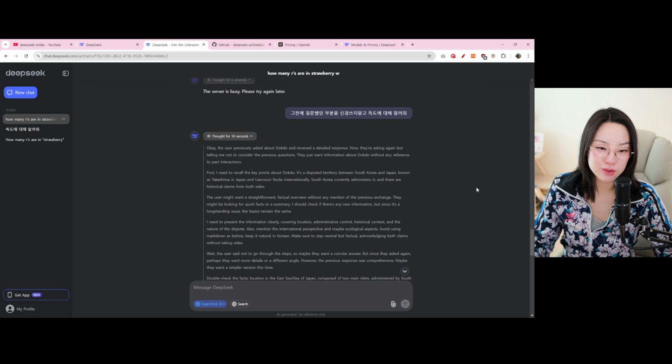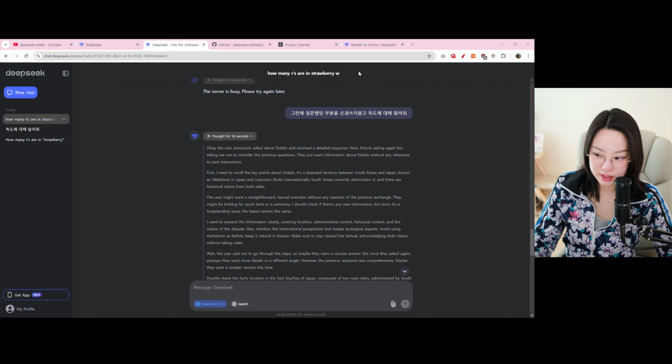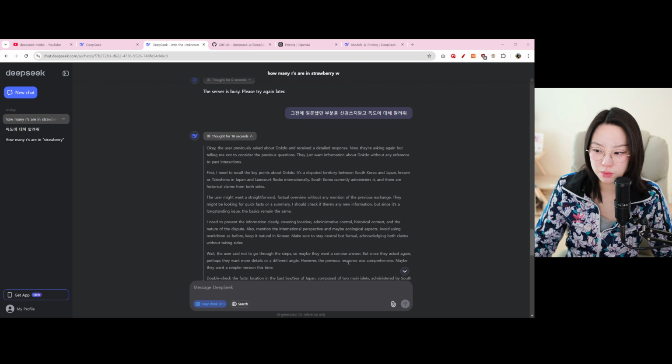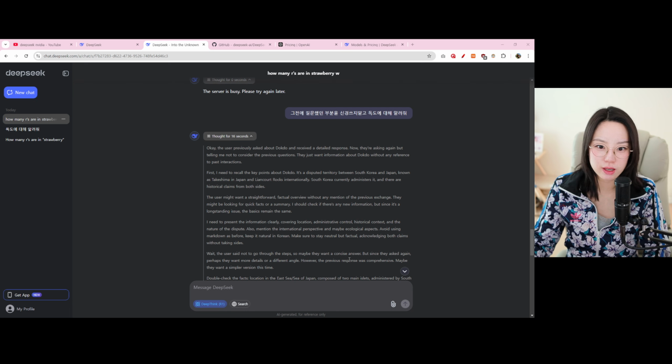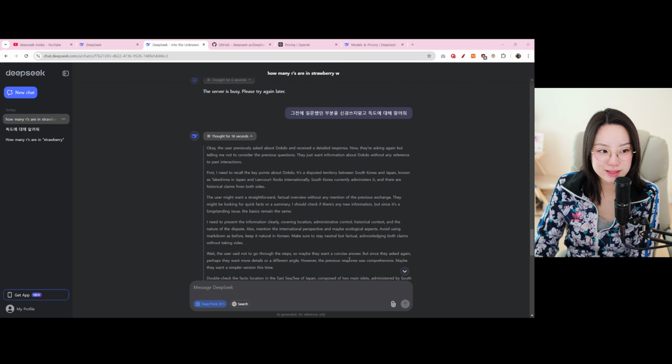However, if you're trying to test this on the web, you might be a little bit frustrated with the results that you're getting, especially because it's taking a while compared to ChatGPT. But I do have to say it is a very well created LLM model that does basically what it needs to do. And if it were to be really cheaper than ChatGPT, I would be a little scared.